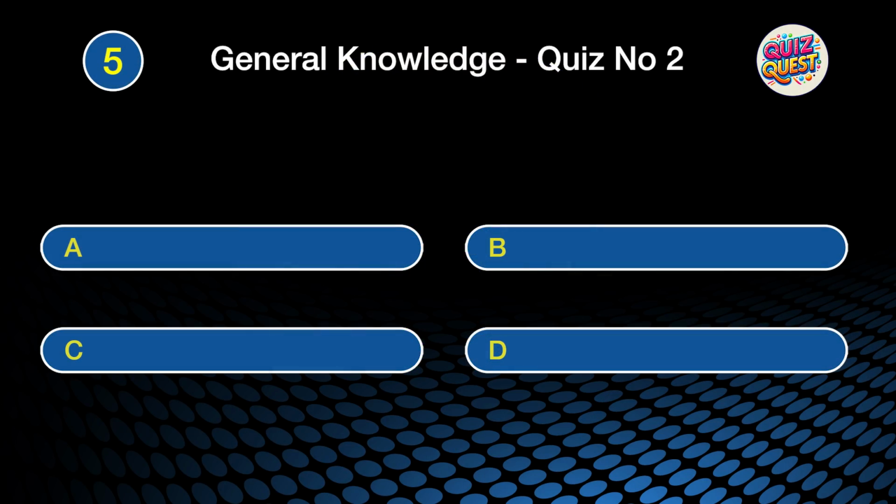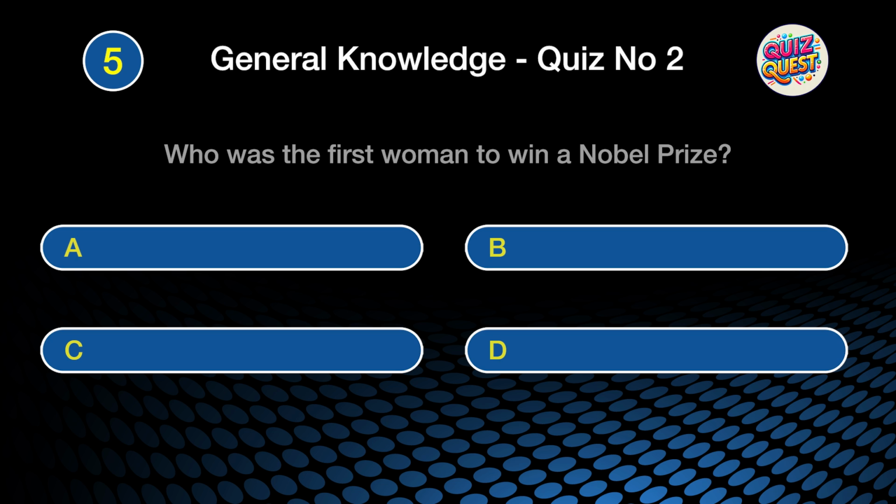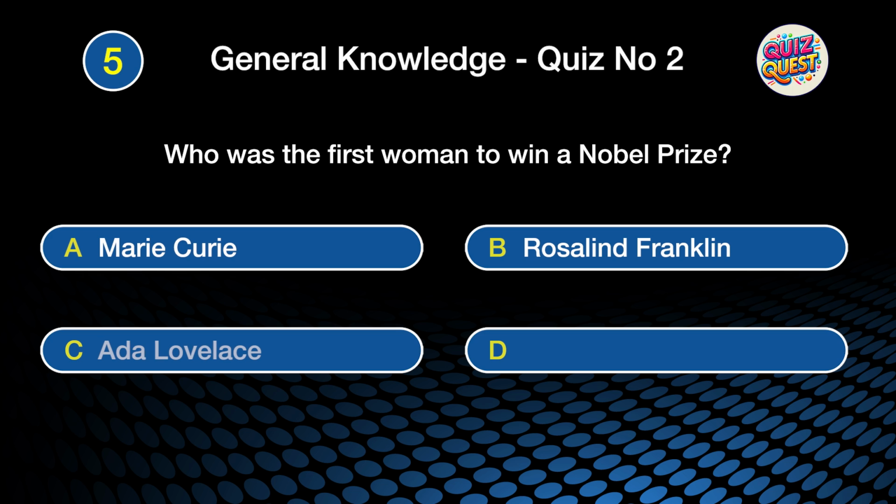Question 5. Who was the first woman to win a Nobel Prize? Was it A. Marie Curie, B. Rosalind Franklin, C. Ada Lovelace, or D. Florence Nightingale?